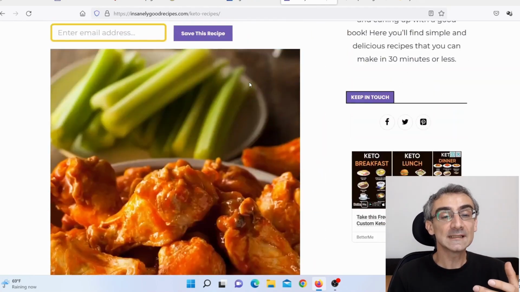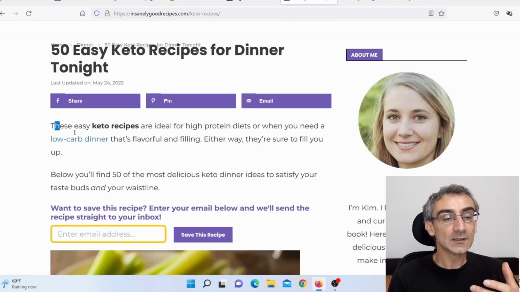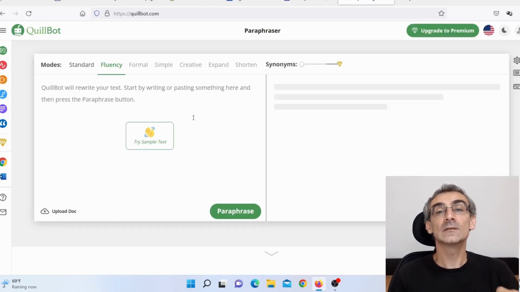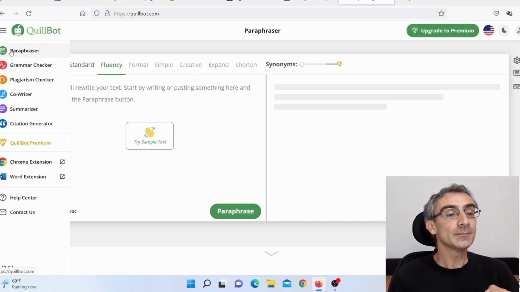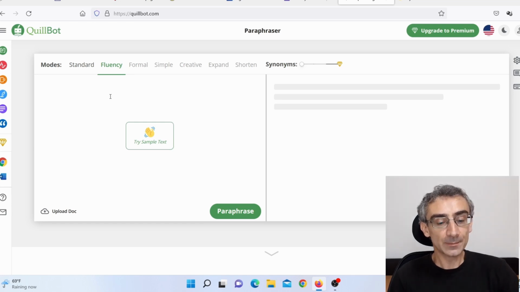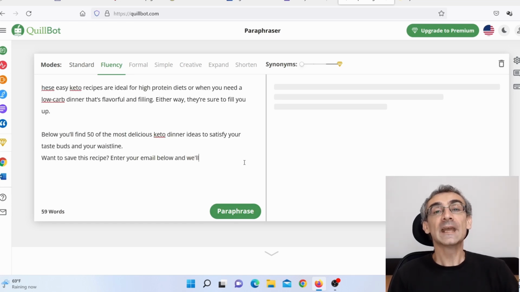So what you can do is simply copy this, Ctrl+C, and go on Quillbot. Quillbot is a free rewriting software. Here you need to choose paraphraser, and then choose the mode: standard, fluency, formal, simple. I usually choose fluency, then simply paste that here, click paraphrase, and this bot will automatically paraphrase this article to be 100% unique. All you have to do is go back on your blog and publish that article.